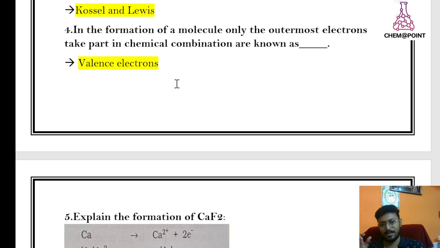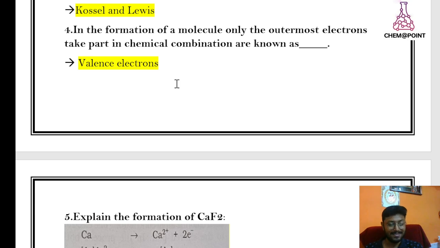For example, carbon has 4 valence electrons, that means it will bond 4 times.